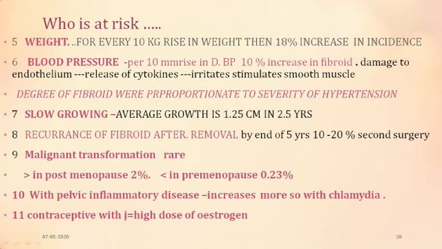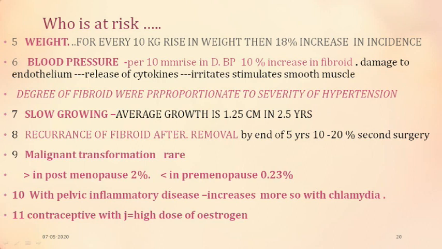Coming to malignant transformation, it is very rare. Malignant transformation causes a change in the size of the fibroid: a slow growing tumor suddenly starts growing fast. Basically it is in the postmenopausal period where the incidence is 2%. In the premenopause, the chance of it being malignant is less than 1%.